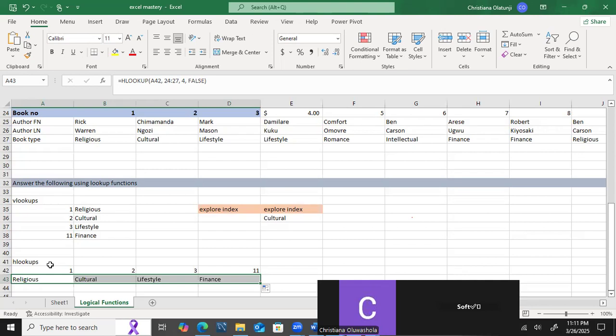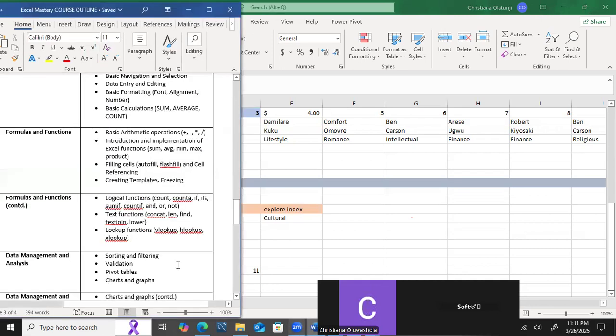So any question before the time rounds up? Let me see what we are supposed to do next. Okay, that should be XLOOKUP. And I said we would not be treating XLOOKUP for this course because we're using Excel and there's a possibility of having mistakes if we are not using the recent version or Google Sheets. So that is why we'll not be treating XLOOKUP. For next class, we'll continue with sorting, filtering, validation, pivoting. That is where it starts getting more complex. I won't use the word hard, more complex.